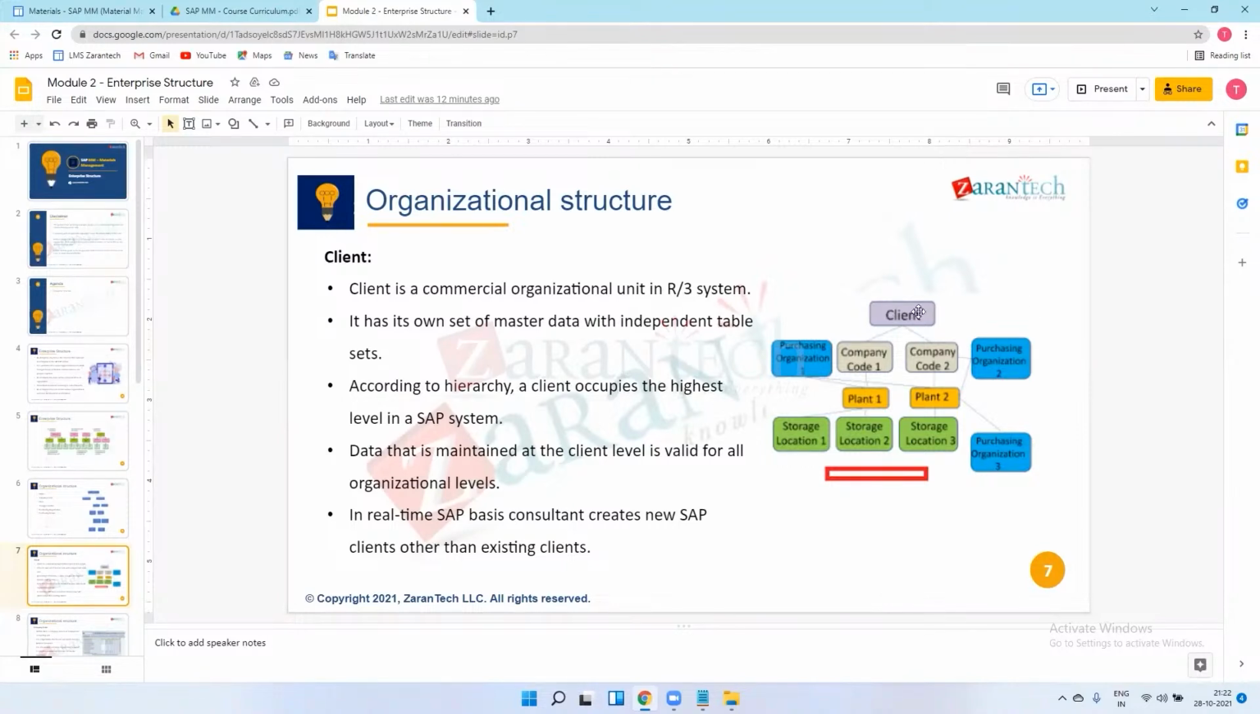Means they will create this client in SAP system. So our role is from company code only. Okay, so client is managed by SAP basis consultant only. Okay, so this is just for our information. No one will ask questions on this for this client, in an interview or in general at the project implementation as well. Okay. We just know about client only. Okay, so from company code we will see.